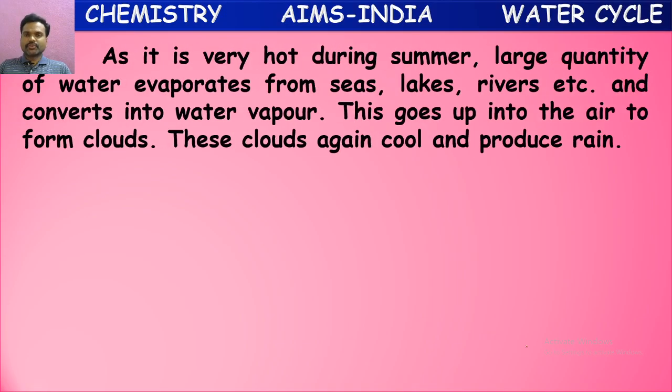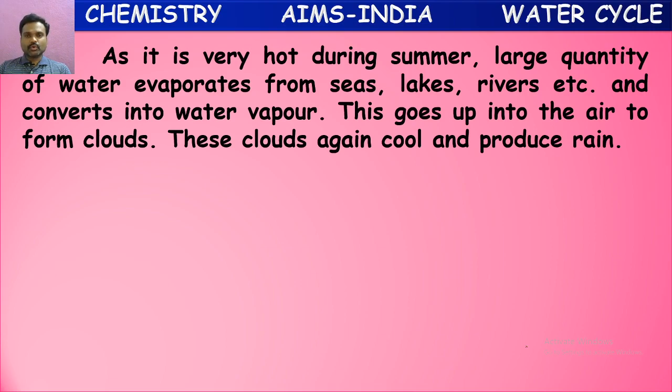It is very hot during summer. We know that in the summer season it is very hot because of hot sunlight. A large quantity of water evaporates from seas, lakes, rivers and so on. Because of the hot sunlight, a large amount of water is evaporated from these water bodies and converts into water vapor in the air. This goes up into the air to form clouds. How clouds are formed, we studied in the previous class. When water evaporates, it forms clouds in the air.